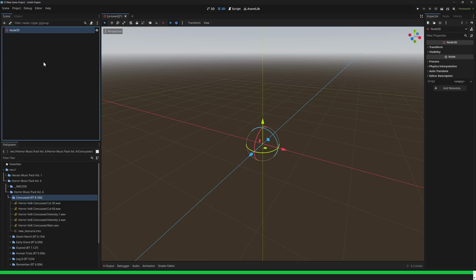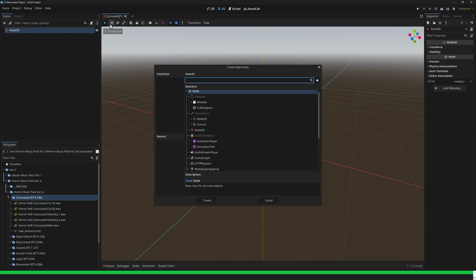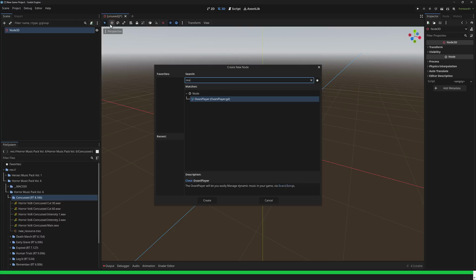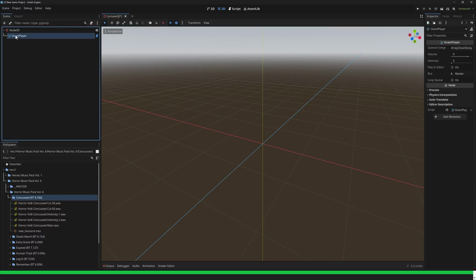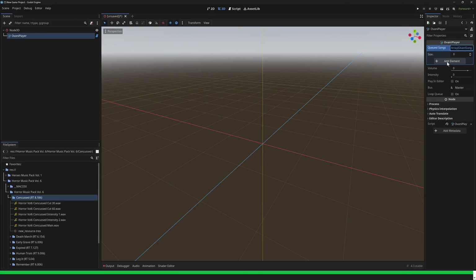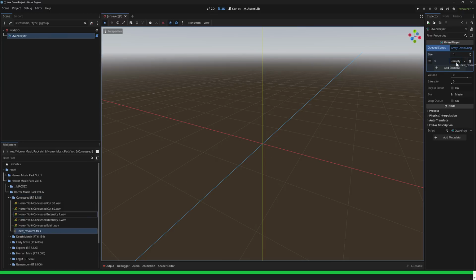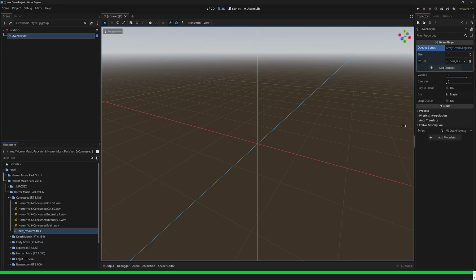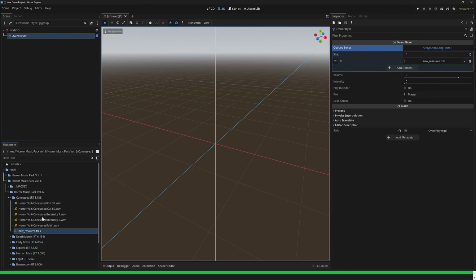So here we are in our scene. The other thing we're going to do is add an Ovani song player, like so. And with that set, you'll notice over here, you can queue a number of songs into it. So by the way, if you have multiple songs, you can add even more. Right now, we just have our one well-named song called New Resource. So here you can put multiple songs in to your Ovani player, like so. And now with our song defined, various different settings for our song, what I can do is come down here, we'll put it on play in editor.